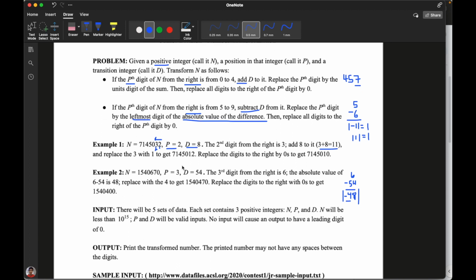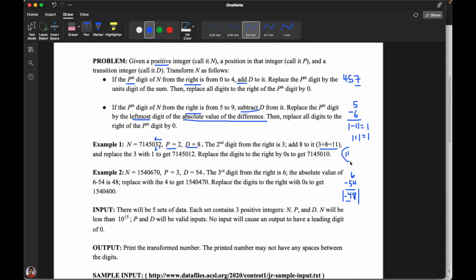And then you have the number 11, right? And since the position value from the right was 3, and 3 is in between 0 and 4, we can simply ignore these steps. We only have to look here, right? So once you've added the value D, you get the number 11, and then you want to replace the position digit, which is 3, by the units digit of the sum.